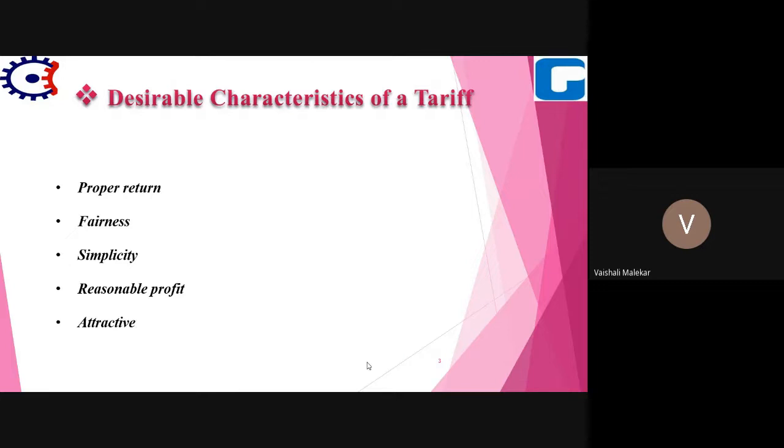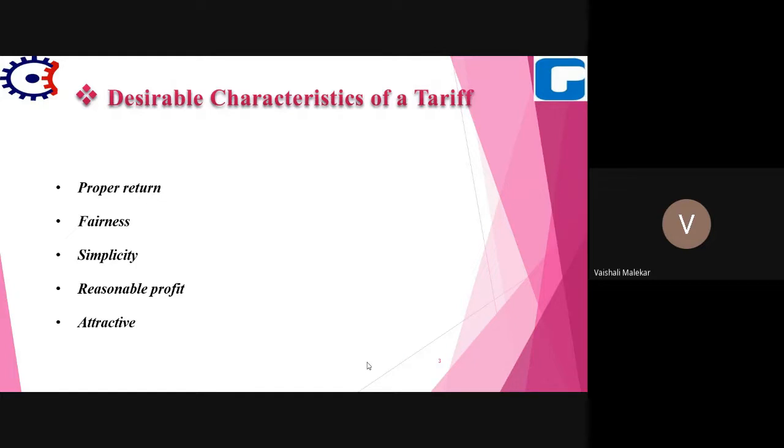The tariff should be such that it ensures the proper return from each consumer. That is, the total receipts from the consumers must be equal to the cost of producing and supplying electrical energy plus reasonable profit. And this will enable the electric supply company to ensure continuous and reliable service to the consumer. Then the next factor is fairness. The tariff should be fair so that different types of consumers are satisfied with the rate of charge of electrical energy.